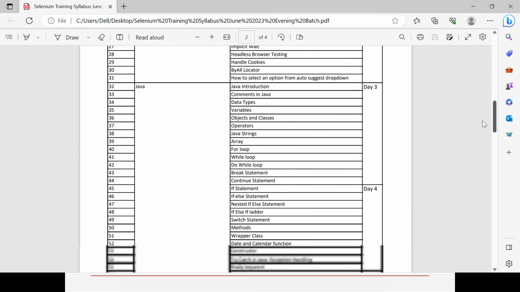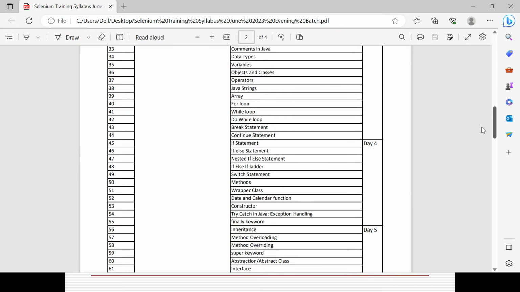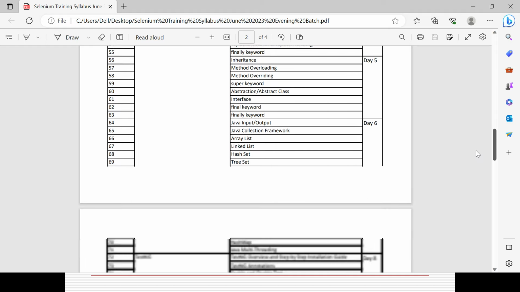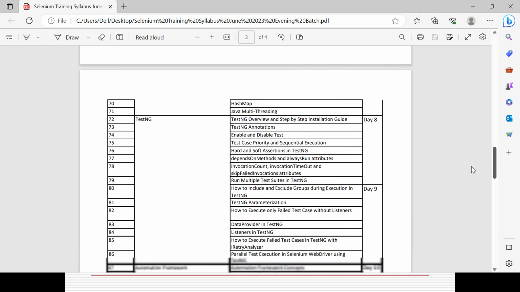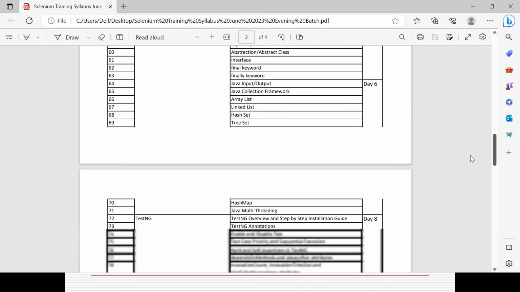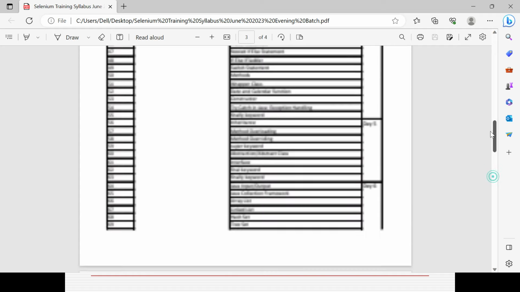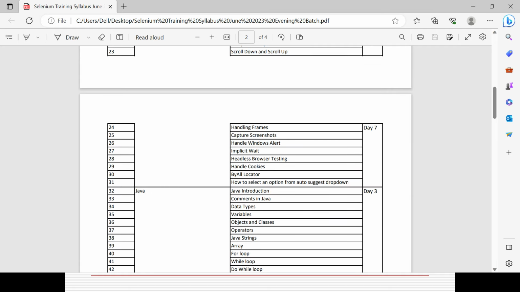Then from the third session onward, I will try to slowly move to Java, basic and advanced Java, including OOPS concepts, Java collection framework, multi-threading. Then the seventh session will be again the remaining topics from Selenium WebDriver. This will be the seventh session, Selenium WebDriver part.